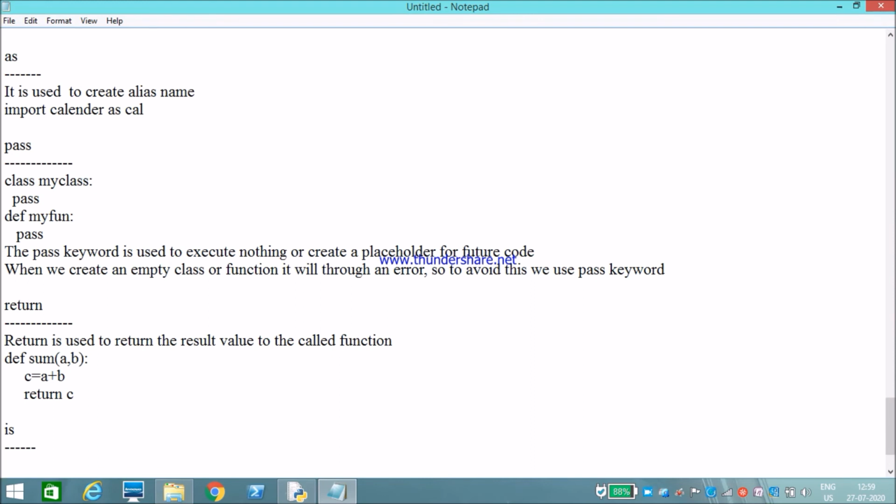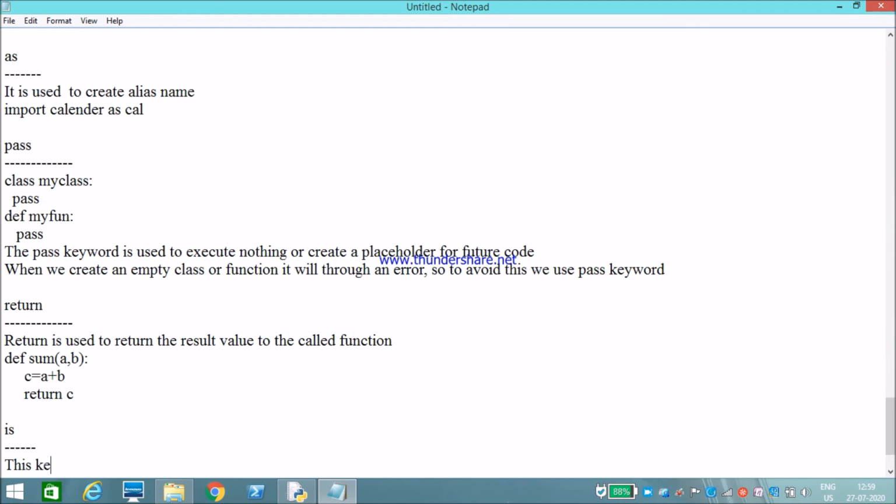In my previous video, while explaining variables, I showed that id function. Using that also we can check whether they are referring to the same memory or not. While using id, it gives the id address. But while using is, if it is referring to the same object, it will return true, or if they are referring to different objects, then it will return false.